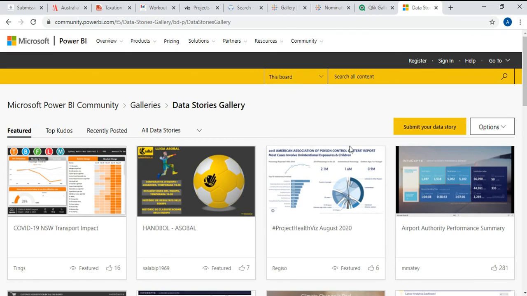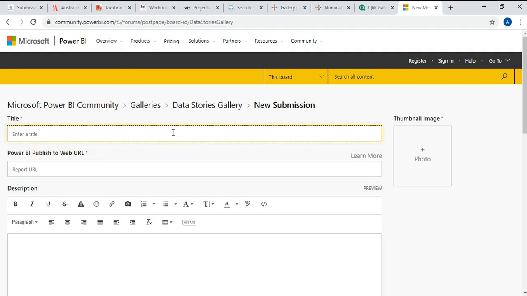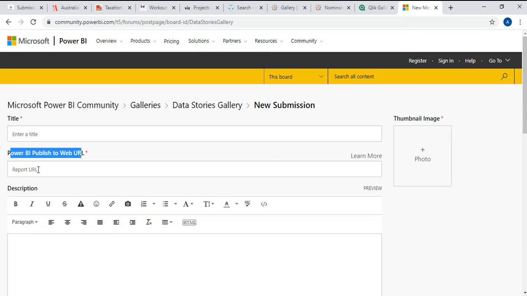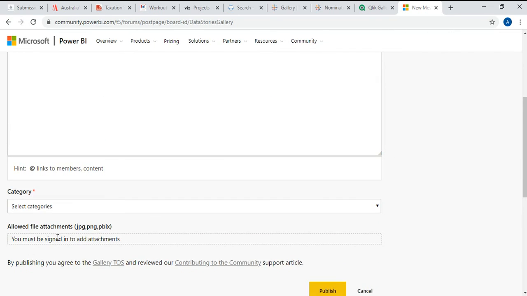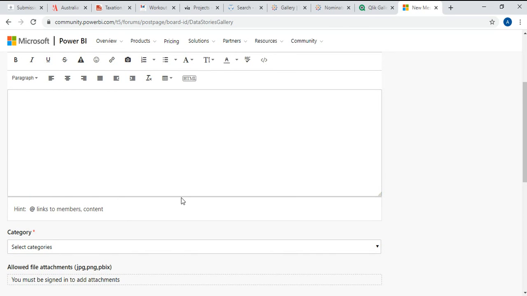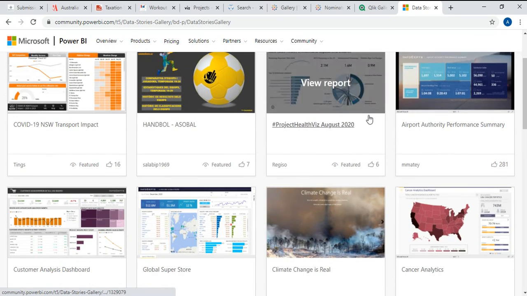And in the same way there is a similar thing in Power BI. You can submit your data story. You can give details, like if you're doing some dashboard, you can give a title for it. And again, as I told you, you need a URL, so this will be the licensed version. So you can give the data and fill in all the details. And finally, in case it gets submitted, your data will also appear here.